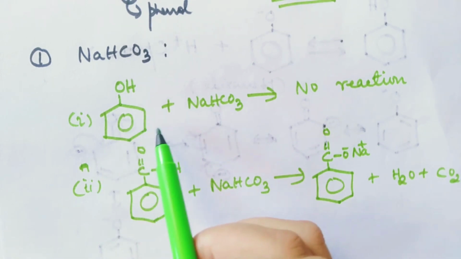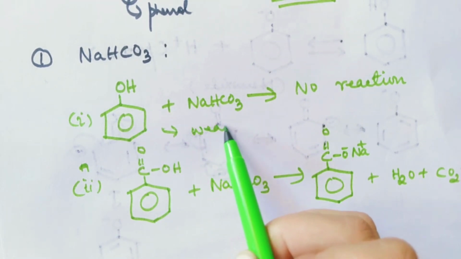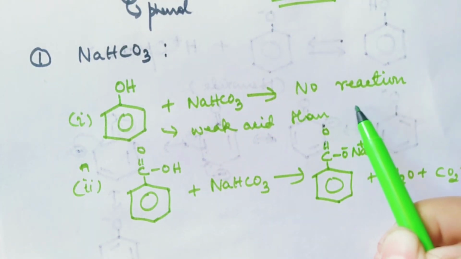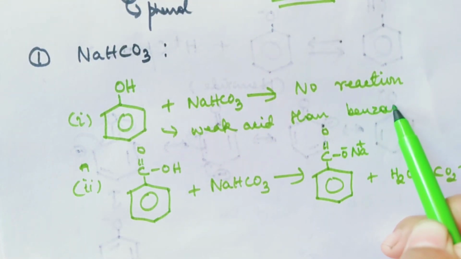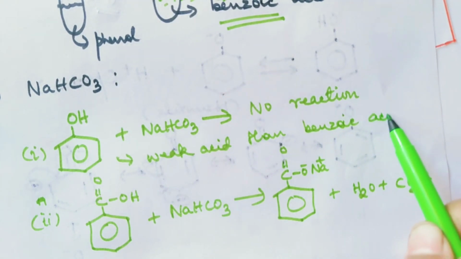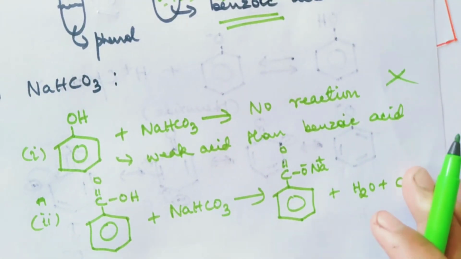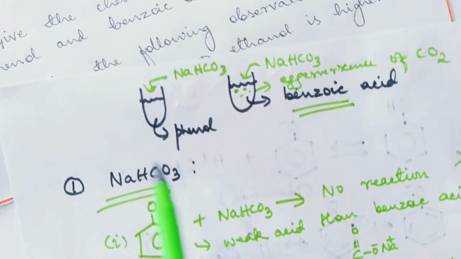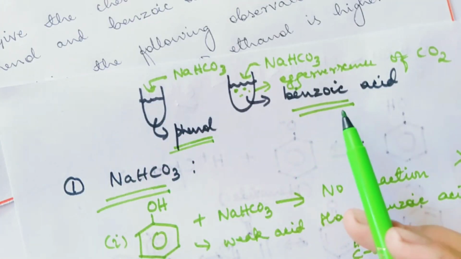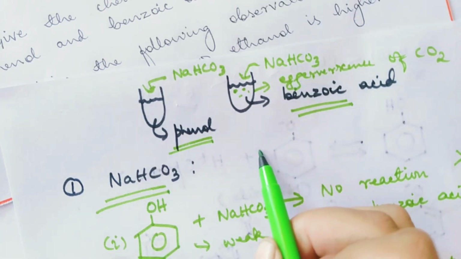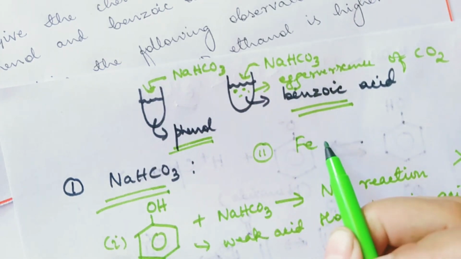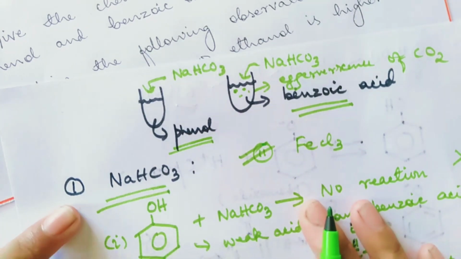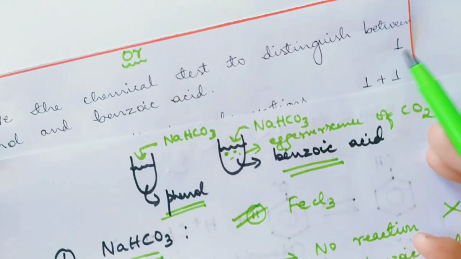This is because phenol is a weaker acid than benzoic acid. That's why it does not give this reaction. So this is the test by which you can distinguish between phenol and benzoic acid. The second one you can do by the ferric chloride test. You can give only one because it is for 1 mark.